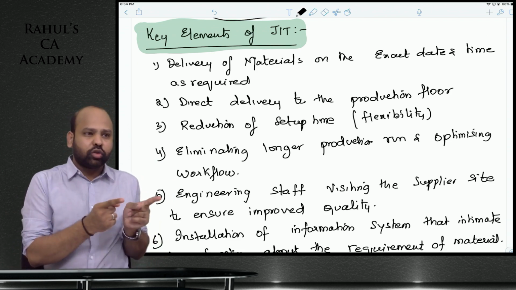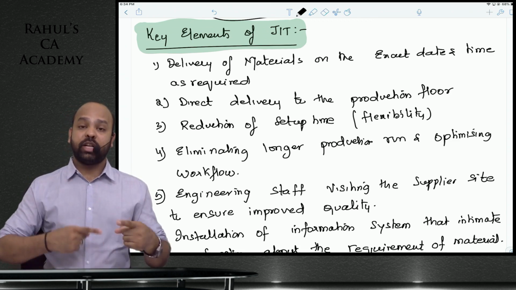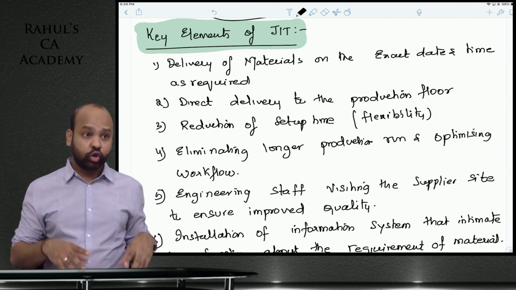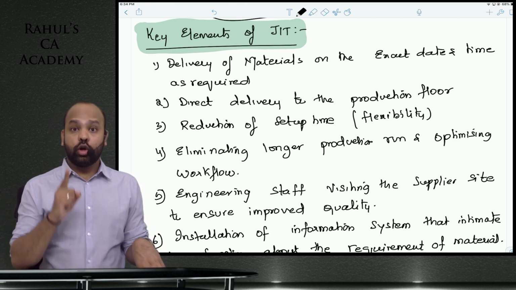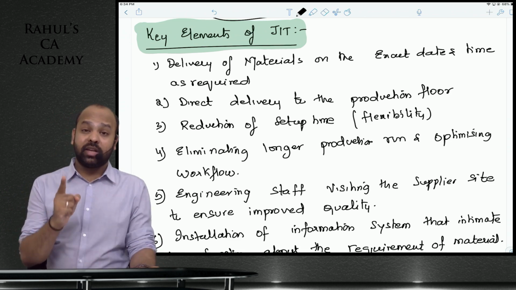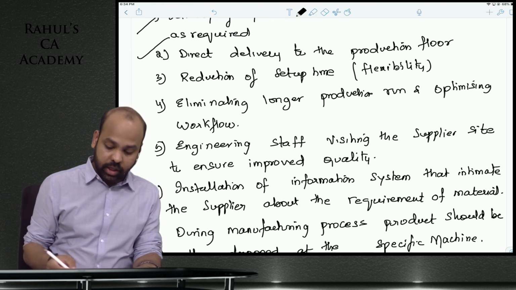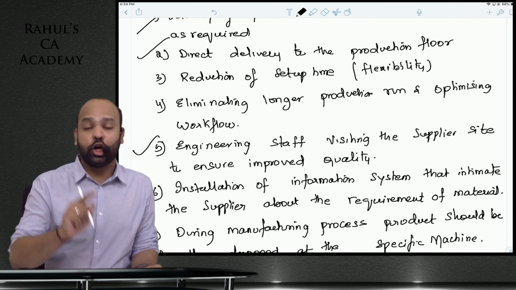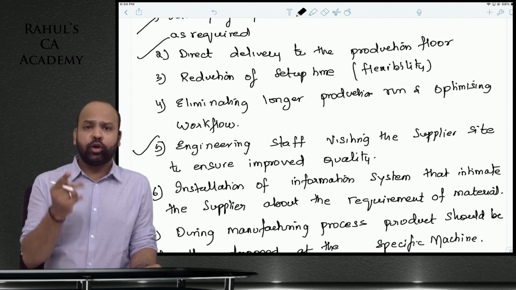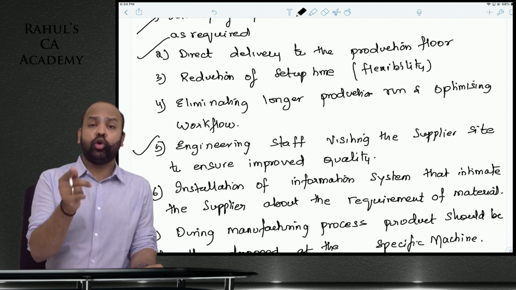If something goes wrong with that raw material as such, beta, and the raw materials are defective, you will end up manufacturing defective product. You will have to rework those defectives. You will not be able to meet the customer demand on time. So remember, raw material supplier selection plays a very important role. This also means, guys, that your engineering staff will visit the supplier site to improve the quality of raw material. Because you are not inspecting raw material, it should be of superior quality.